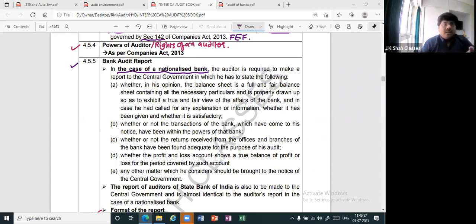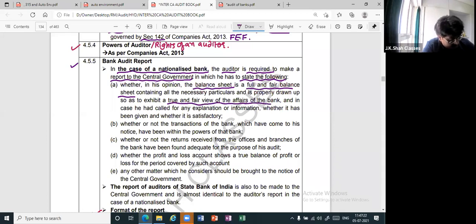Whether any other matter which the auditor feels is of some significance or importance to be told to the government, then he can tell. So see, in case of a nationalized bank, the auditor is required to make the report to the central government, which has to state the following. Now, what following? Firstly, whether the balance sheet gives a true and fair view of the affairs, because the balance sheet obviously shows the affairs.